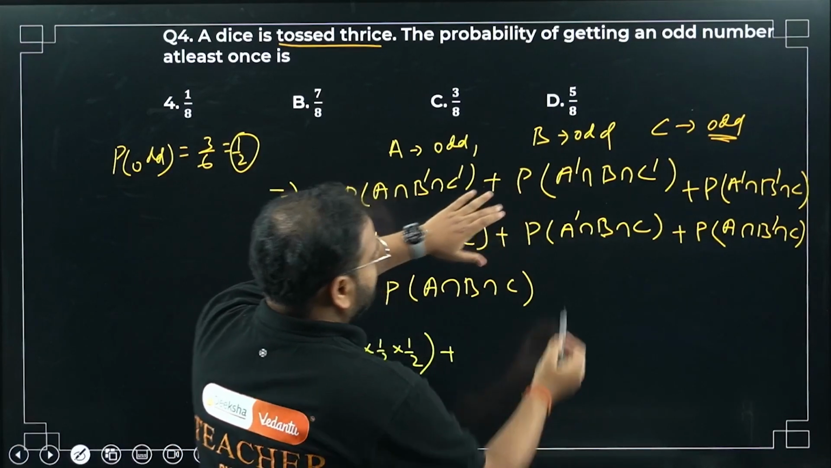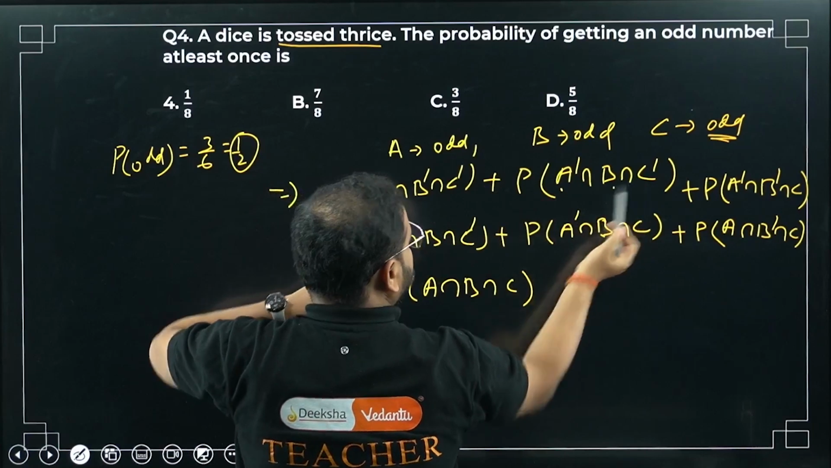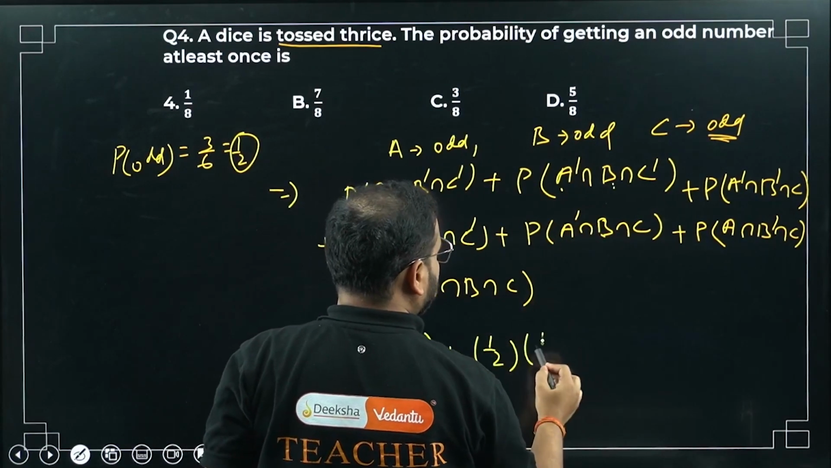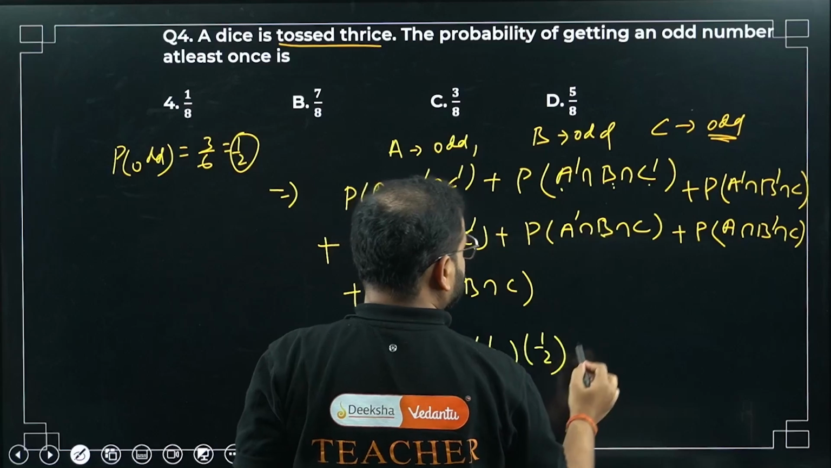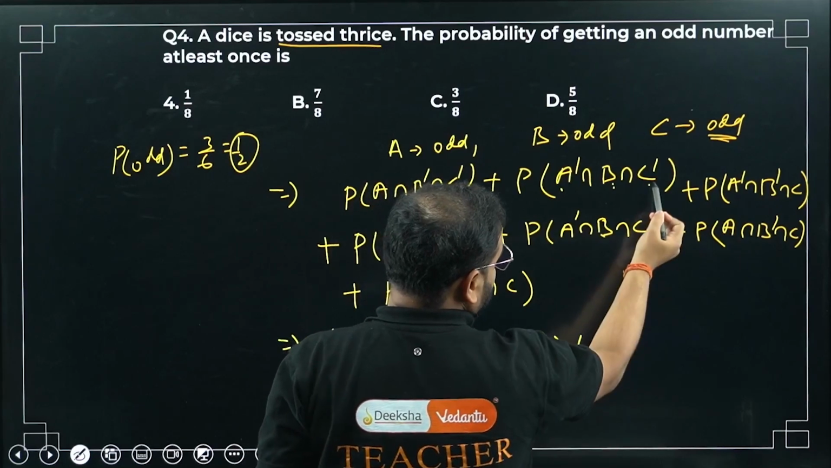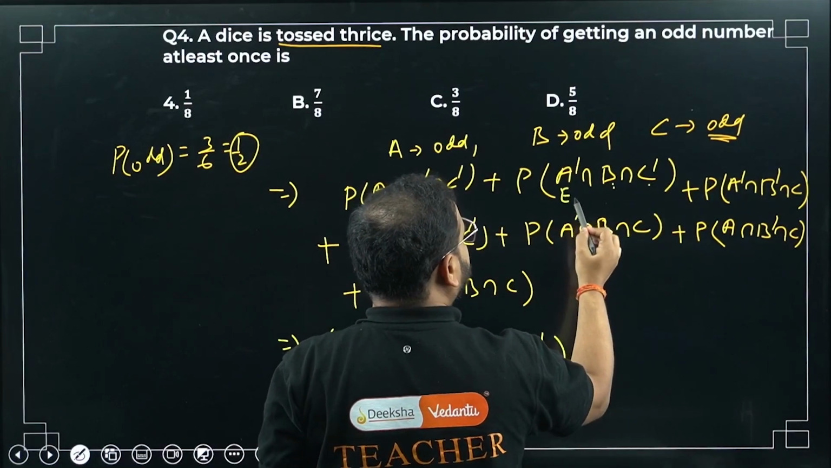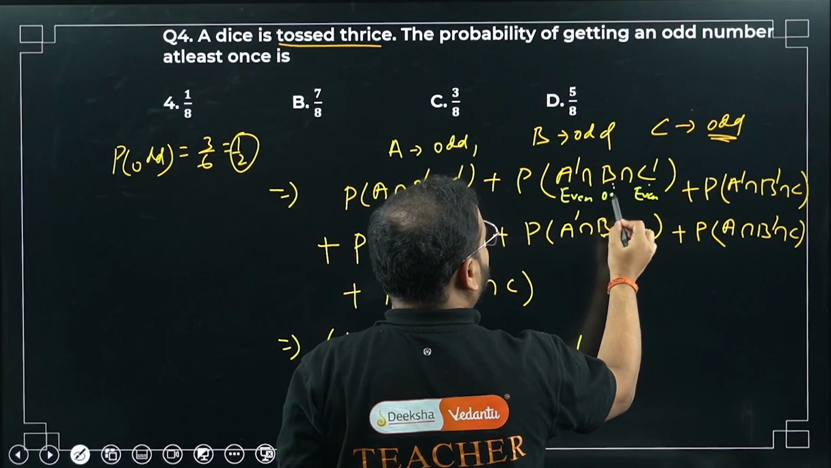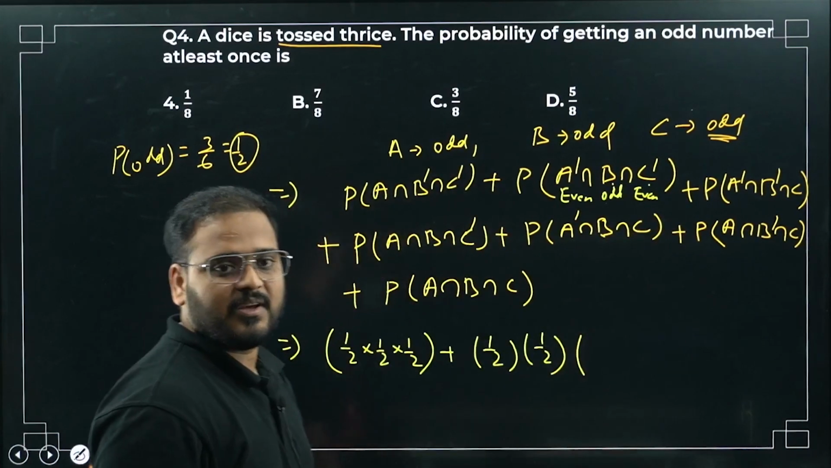Second one, this is even, this is odd, this is even. So same, even is 1 by 2, odd is 1 by 2, and this also is odd. Sorry, even. This is even, right? And this also is even, no? And this also is what? This is odd, sir. Even, odd, even.